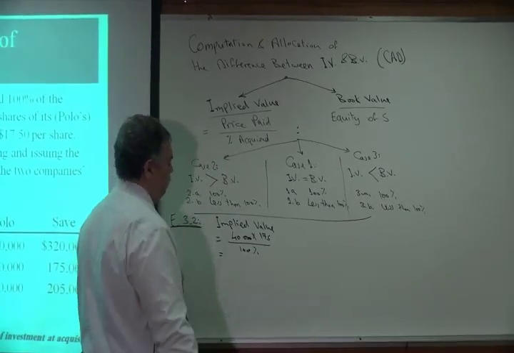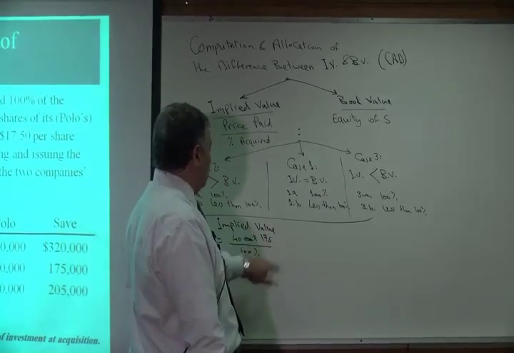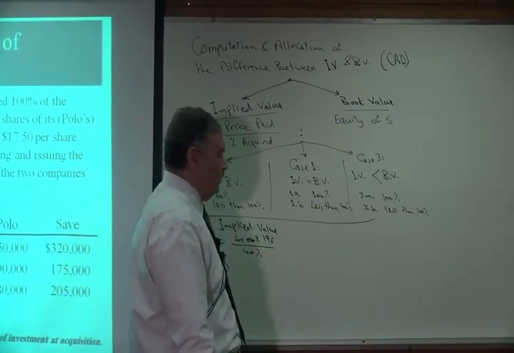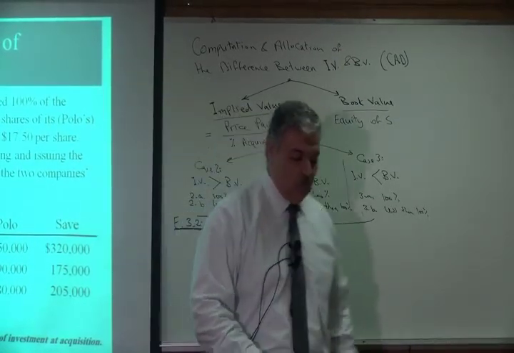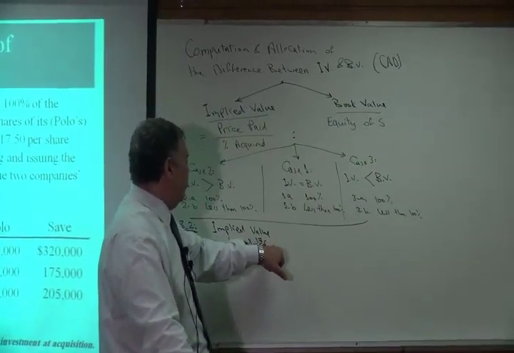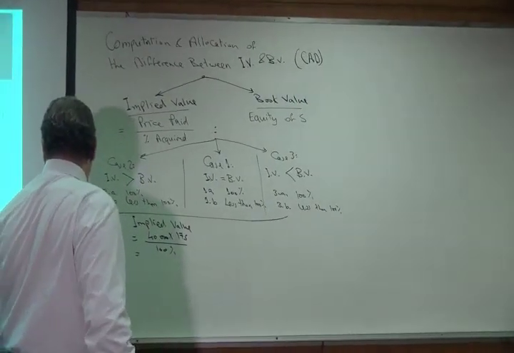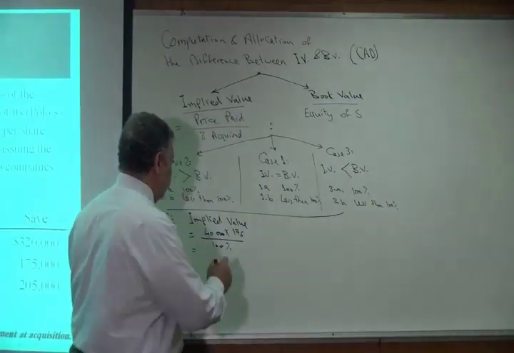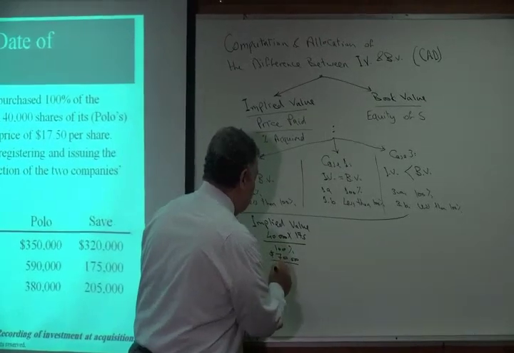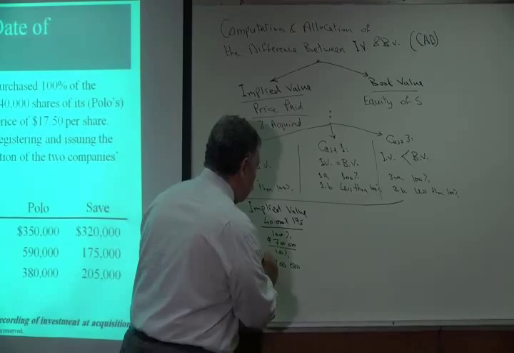So how much will this be? If you multiply 40,000 by 17.5, it is $700,000, divided by 100%, so the implied value is $700,000.